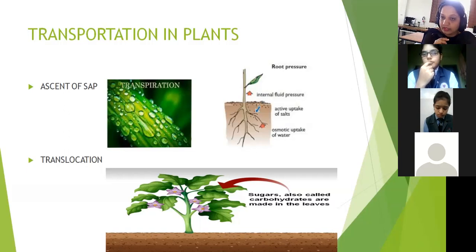It is the movement of water and minerals. What do you mean by ascent now? Ascent, ascending. Ascending order, descending order, you have learnt. What do you mean by ascent now? Pooja, can you tell what is ascending order?